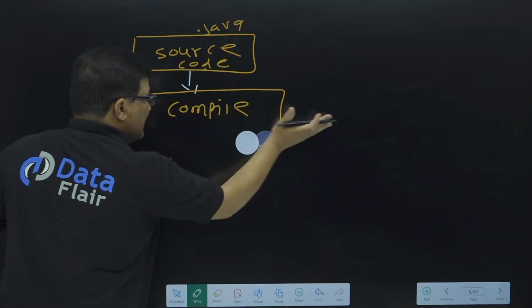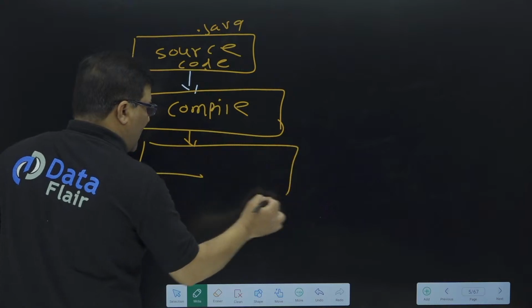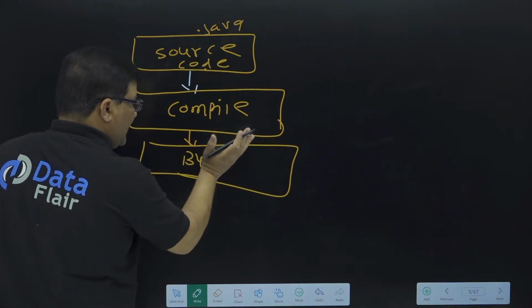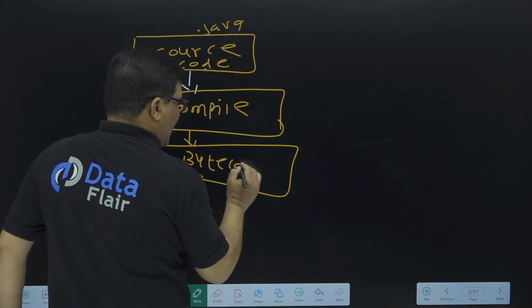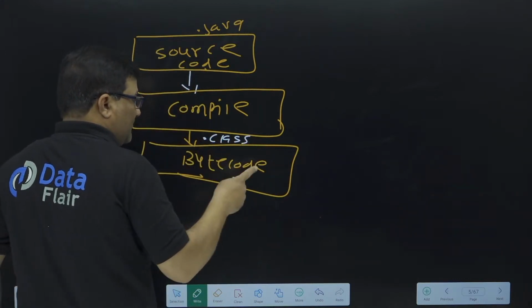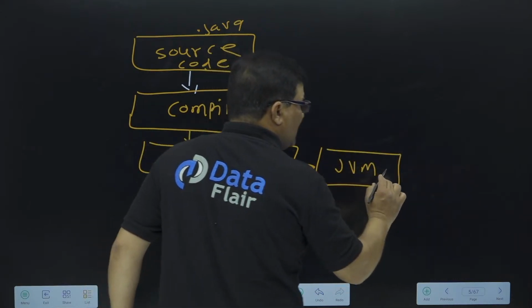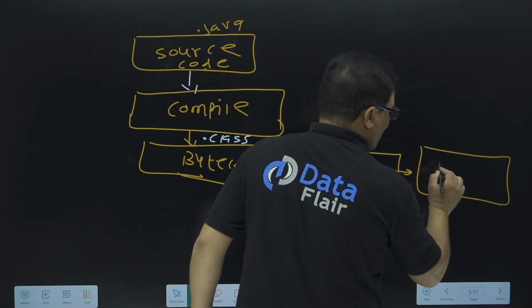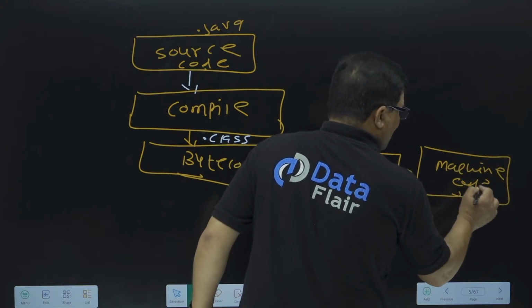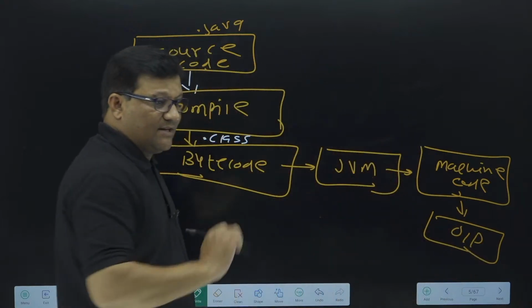Once compilation is done, your complete source code is converted into bytecode, which is a .class file. We then provide this bytecode to the JVM, and the JVM is responsible for converting the bytecode into machine code and giving me an output. These are the Java execution steps.